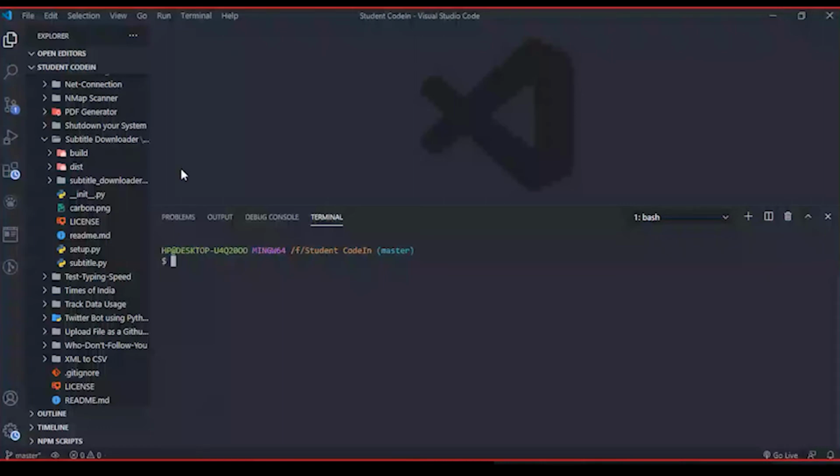Okay, so as I said, I was a contributor to Student Coding, so I will show you the project itself. I won't push anything because it may conflict with the main code. I'll just show you the working, okay?